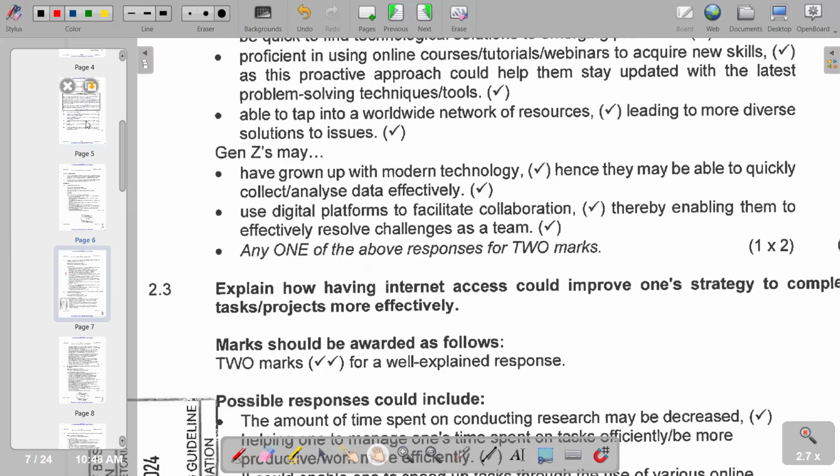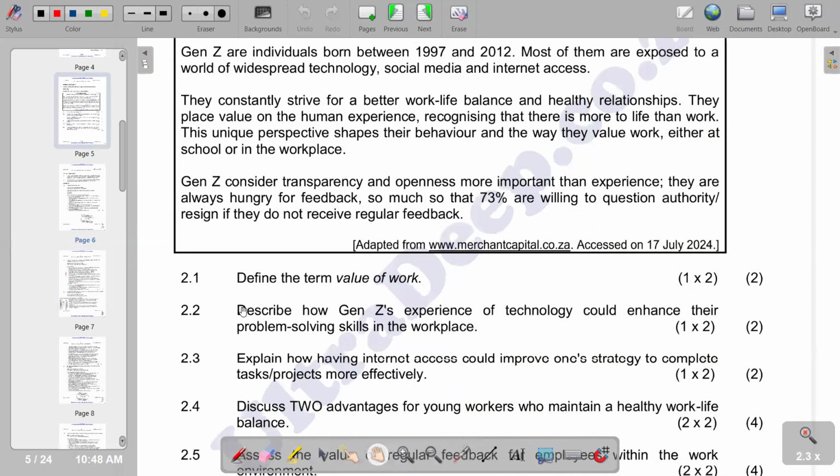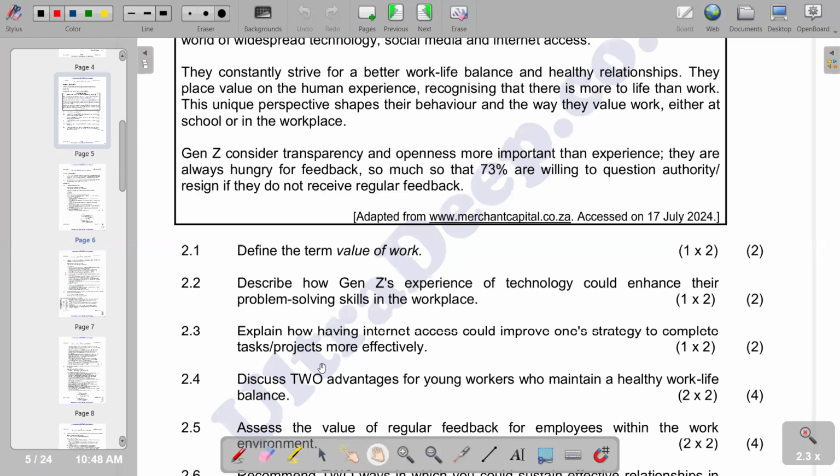So in terms of the next question, which is 2.3, it reads, explain how having internet access could improve one's strategy to complete tasks or projects more effectively. So obviously, having internet access is going to put the business or organization in a positive position. And of course, the internet is going to assist people in accessing recent and adequate information. So according to our responses, we are saying